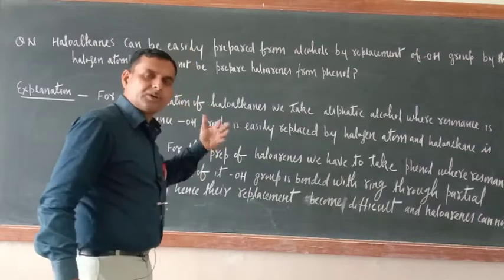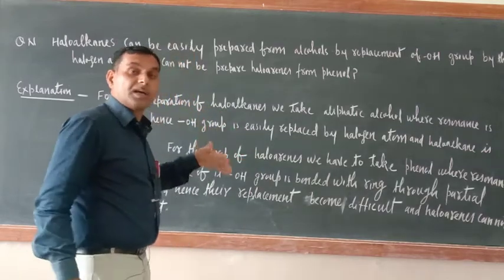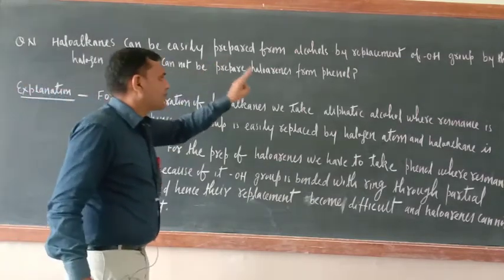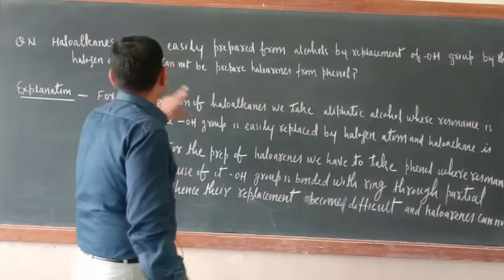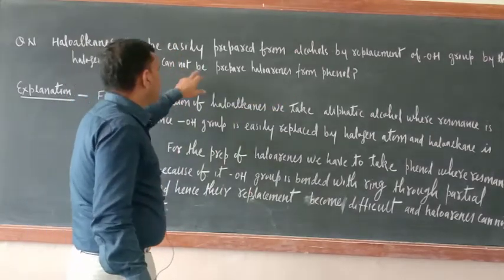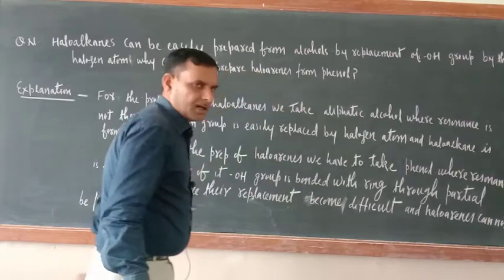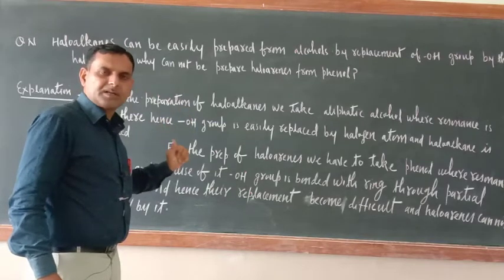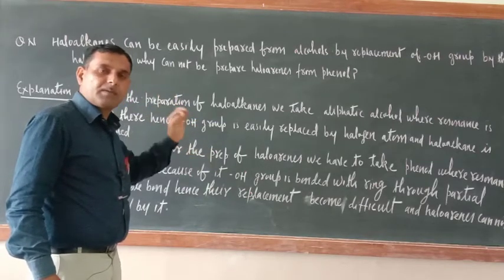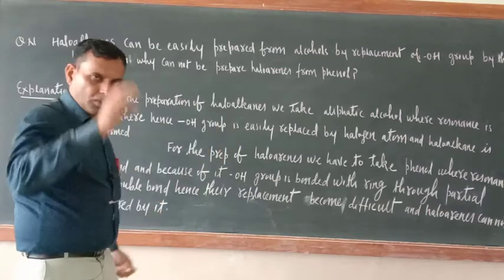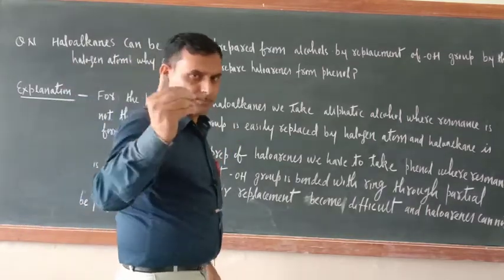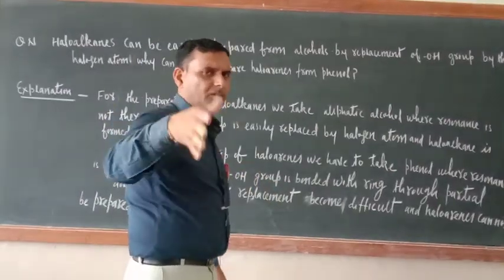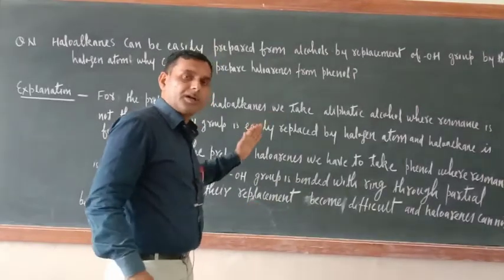So before proceeding toward the methods of preparation of haloarenes, this question is there. Haloalkanes can be easily prepared from alcohol by replacement of the OH group by the halogen atom. Why can haloarenes not be prepared from phenol? So just see in the methods of preparation of haloalkanes, what was the first method? In the first method, from alcohol only you have prepared. Alcohol reacted with halogen acids, KI, KCl and some other things. If you have noted down, you can see.